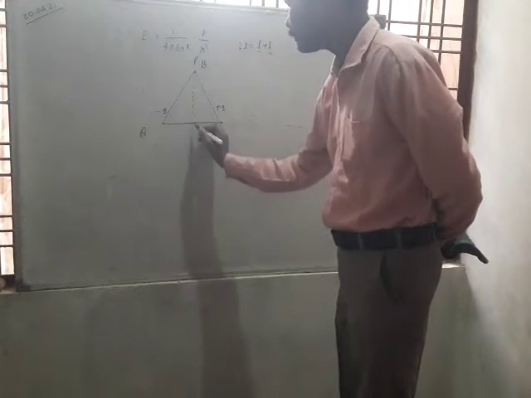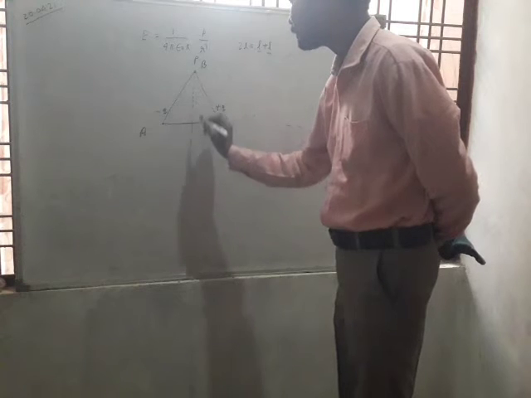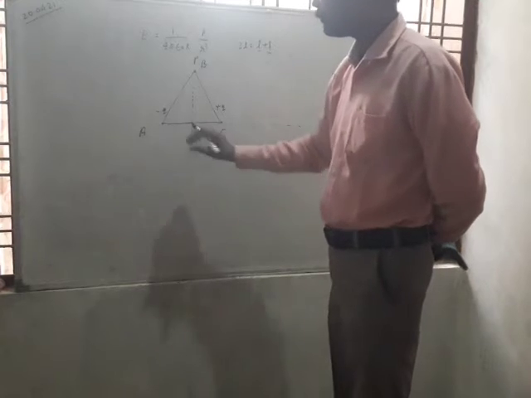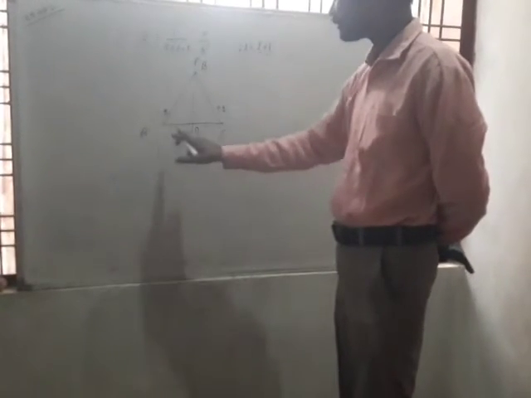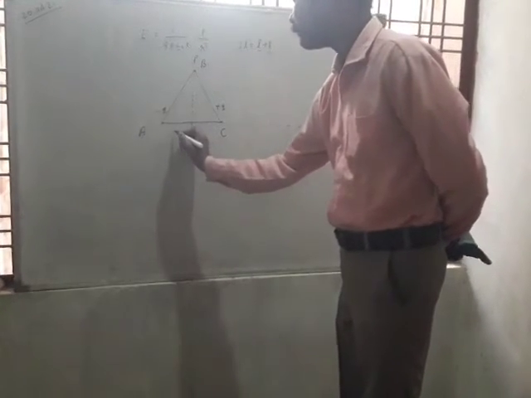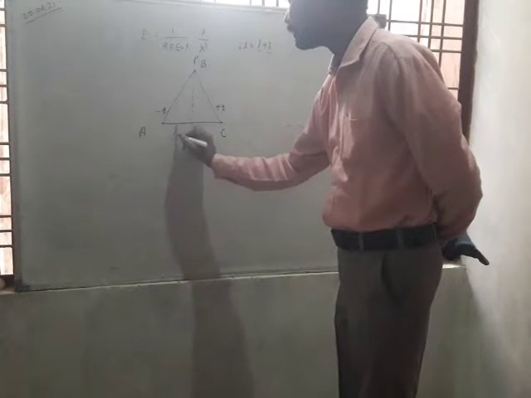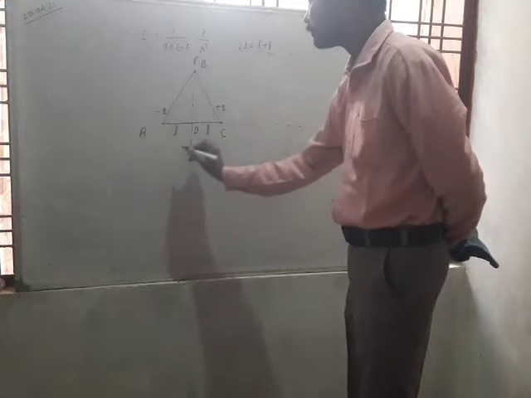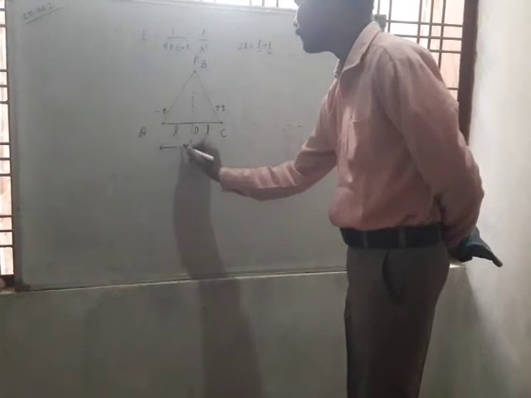So suppose that this point is D. What is the distance AD? Obviously we can say it is L, and DC is also L. So the total distance will be 2L.